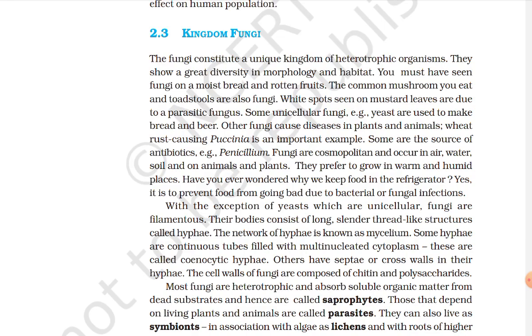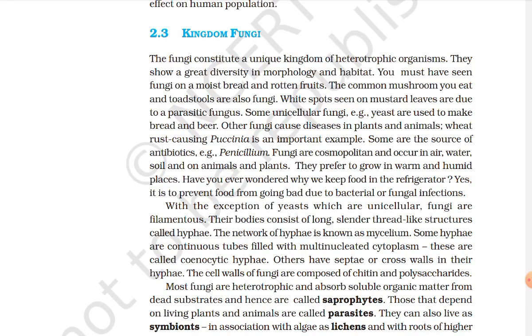Some unicellular fungi, yeast, are used to make bread and beer. Other fungi can cause disease in plants and animals. Wheat rust causing Puccinia is an important example. Some are the source of antibiotics. Penicillium fungi are cosmopolitan and occur in air, water, soil, and on animals and plants. They prefer to grow in warm and humid places.